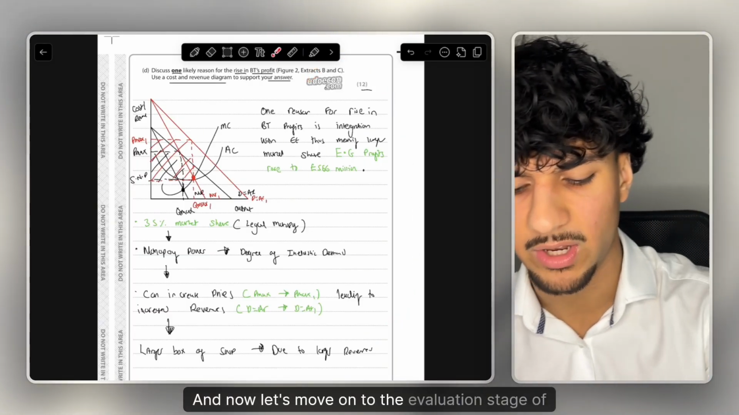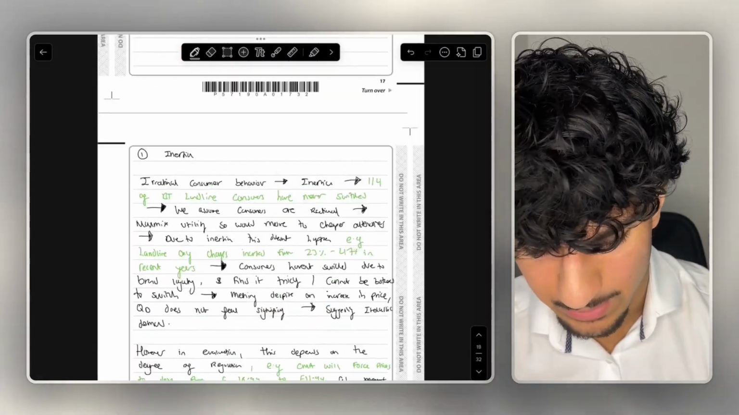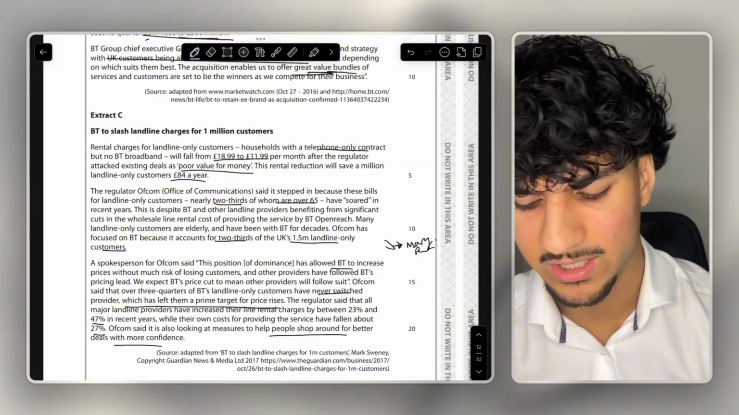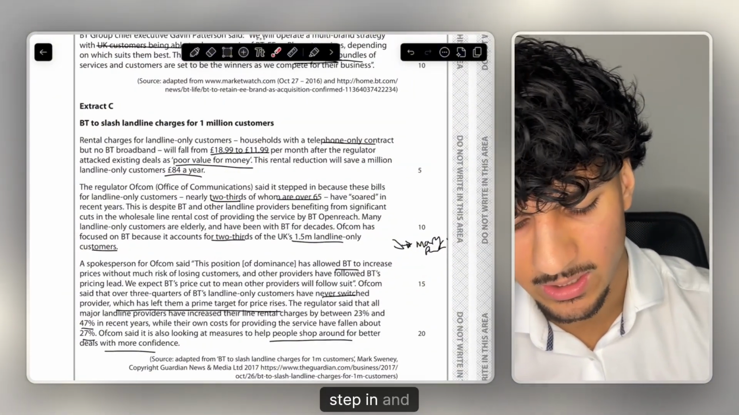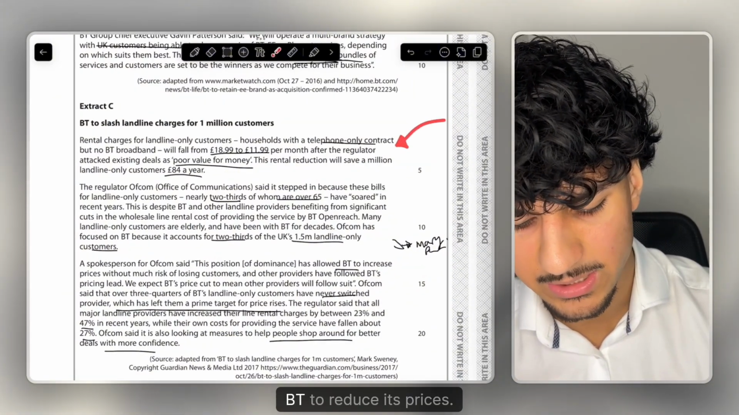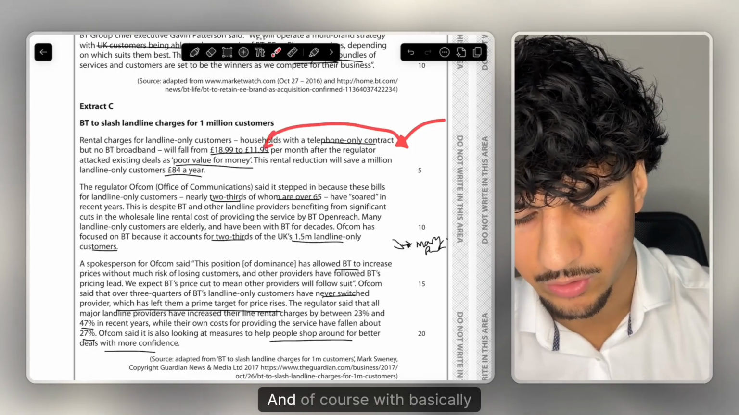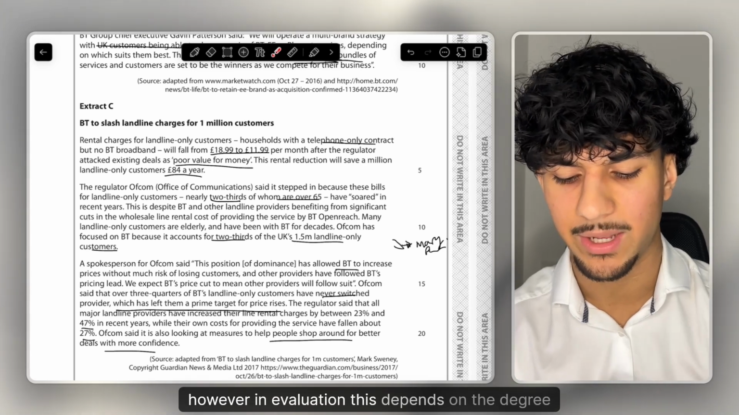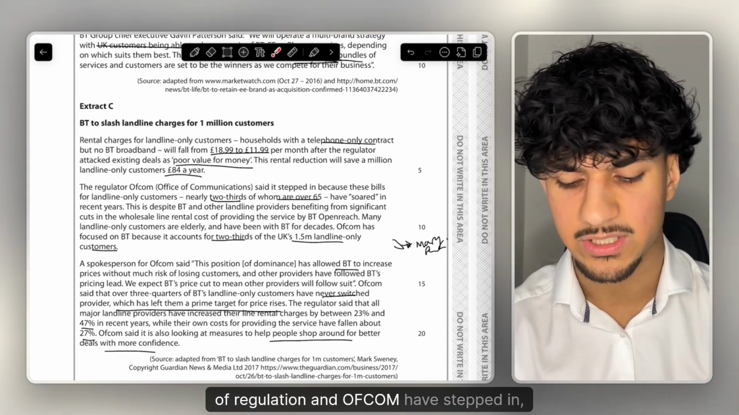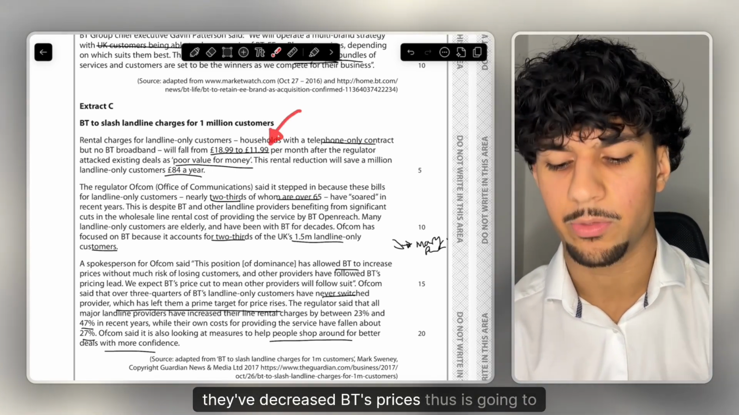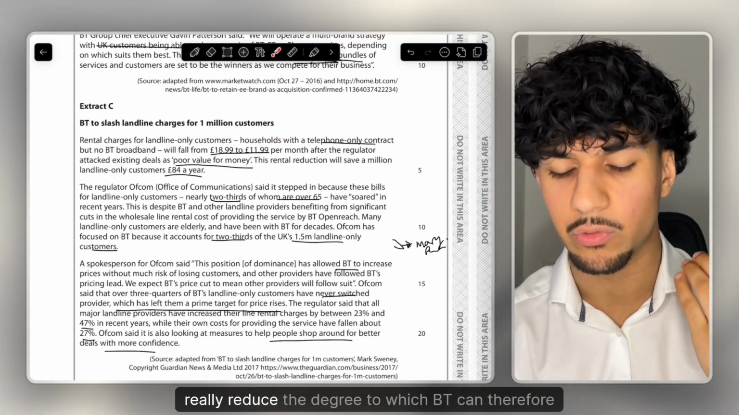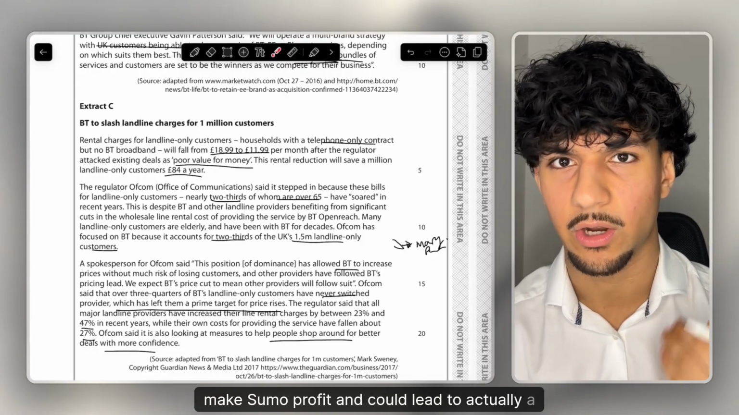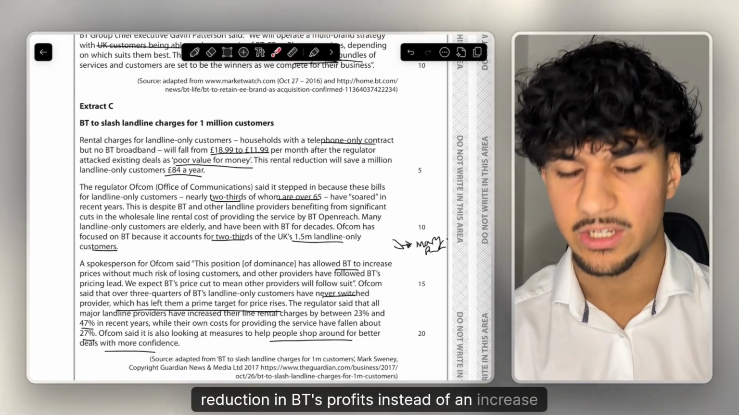And now let's move on to the evaluation stage of this paragraph. With regards to evaluation, the main point I'm going to mention is the blaring red flag, which is extract C, where it's talking about how Ofcom had to step in and cause BT to reduce its prices. However, this depends on the degree of regulation. As Ofcom have stepped in, they've decreased BT's prices. Thus, this is going to really reduce the degree to which BT can make supernormal profit, and could lead to a reduction in BT's profits instead of an increase.